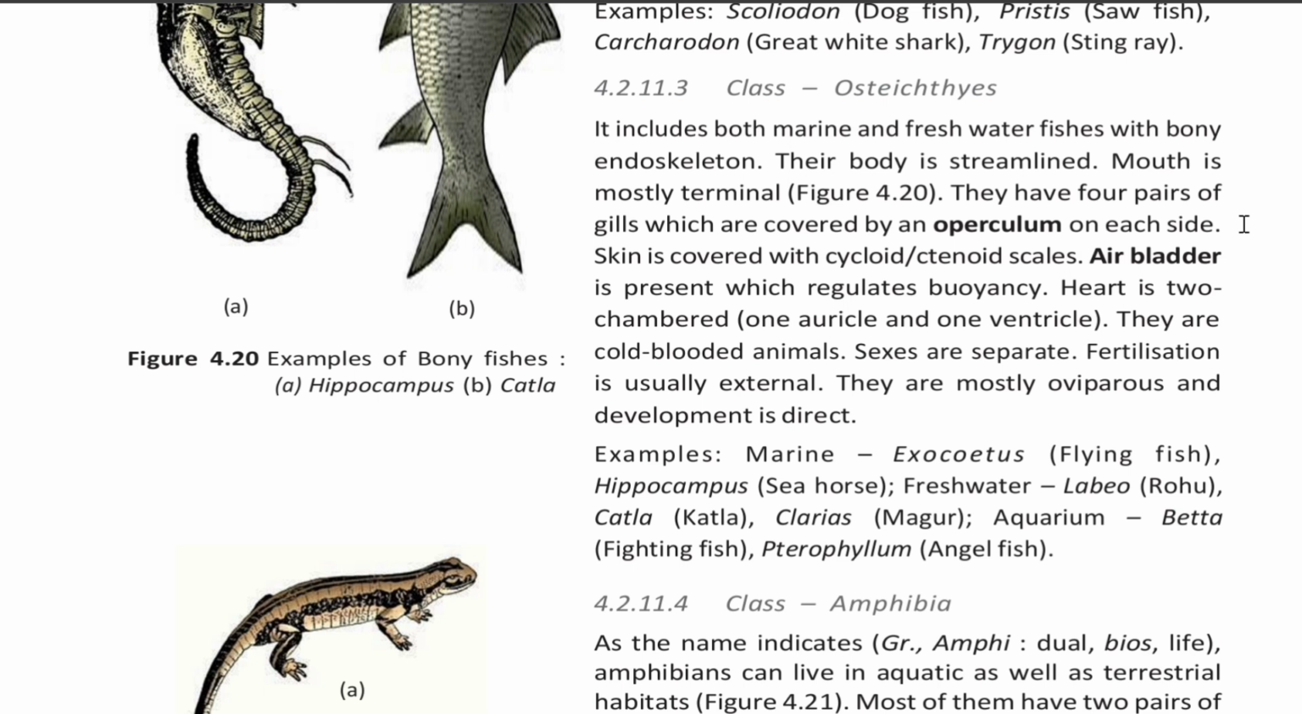Examples: marine, Exocoetus, that is flying fish, Hippocampus, that is seahorse; freshwater, Labeo, that is rohu, Catla, and Clarias, that is magur; aquarium, Betta, that is fighting fish, and Pterophyllum, that is angelfish.